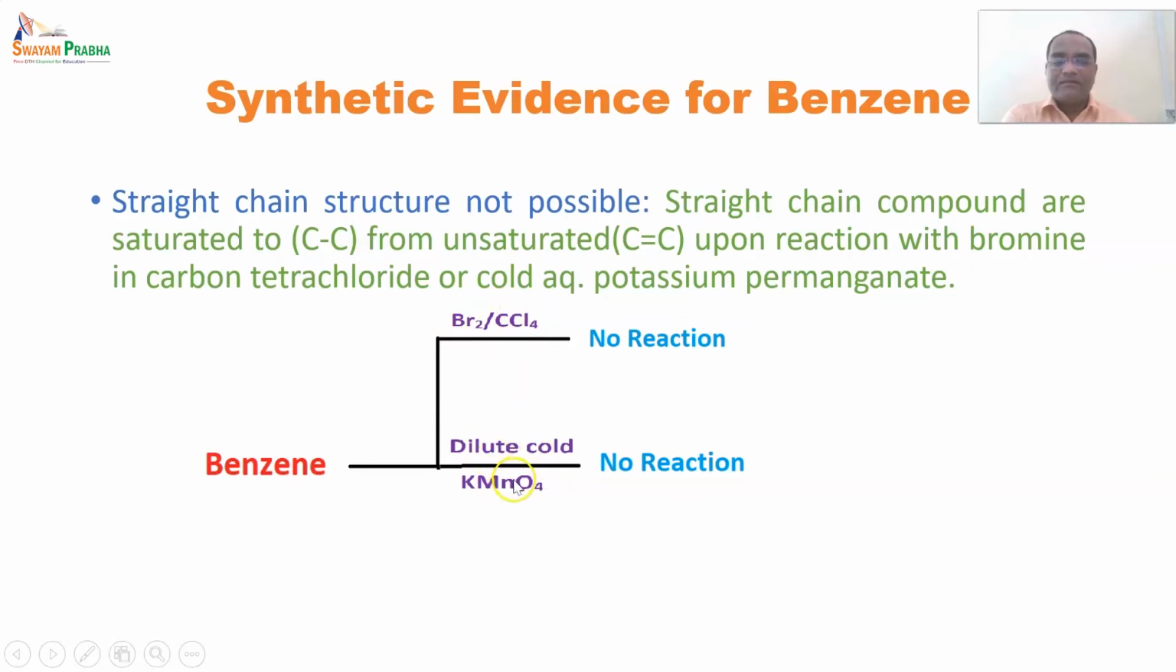After that, the manganese of KMnO4 has a permanganate color. That permanganate color disappears and the unsaturated compound becomes saturated. But when it is treated with benzene, there is no reaction, because the pi bonds in the cyclic structure are not available for reduction by permanganate. After that, reaction with acidic water, again there is no reaction.